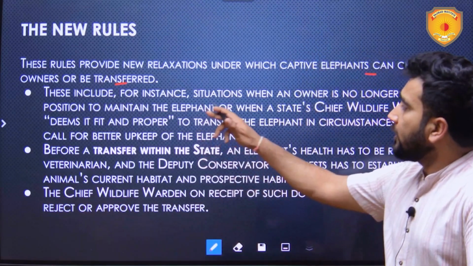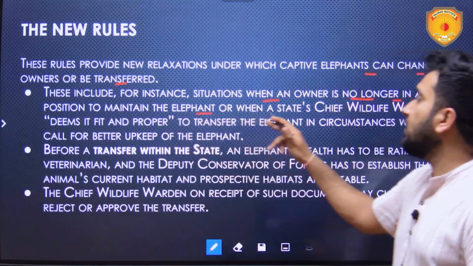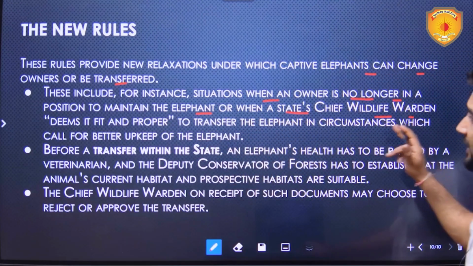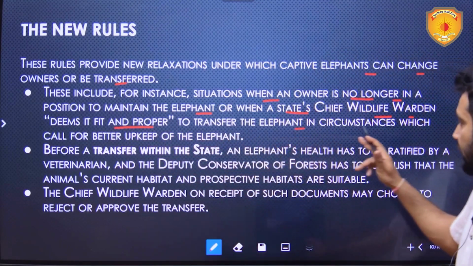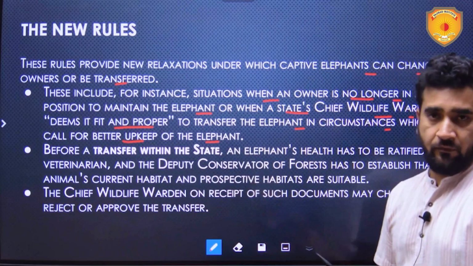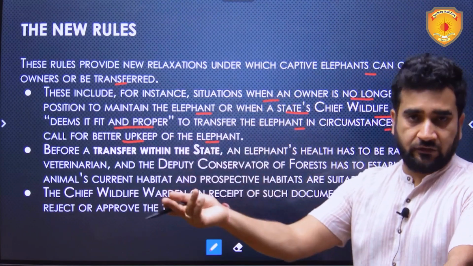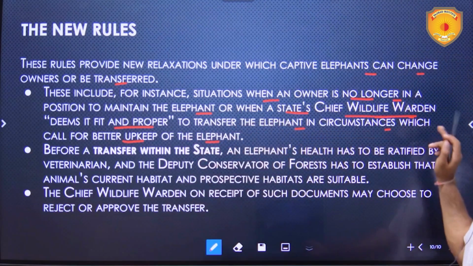These include situations when an owner is no longer in a position to maintain the elephant, or when a state's chief wildlife warden deems it fit and proper to transfer the elephant in circumstances which call for better upkeep of the elephant. So that person can transfer the elephant, but that too with the permission of the Chief Wildlife Warden.